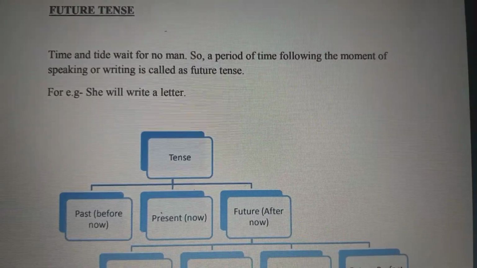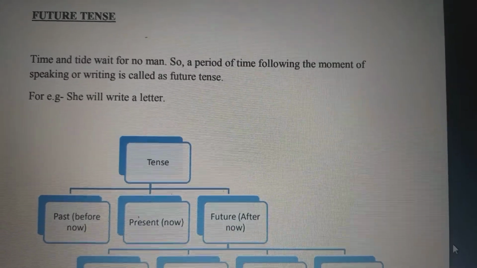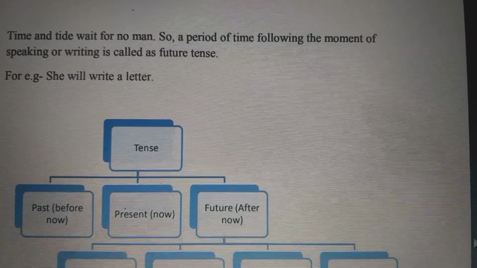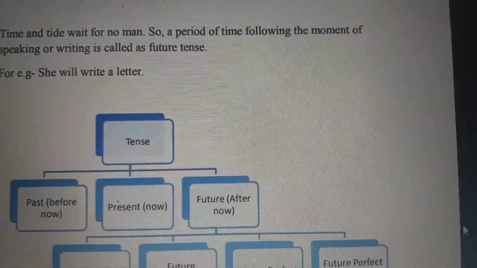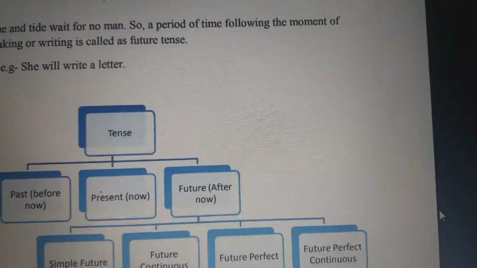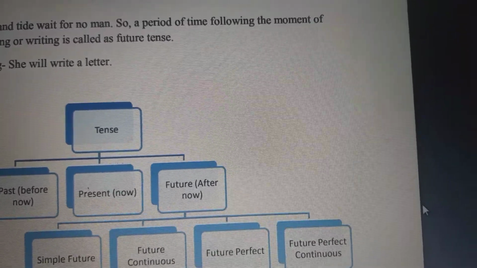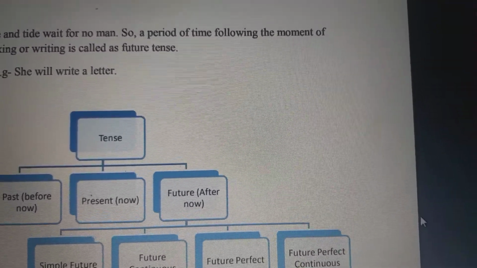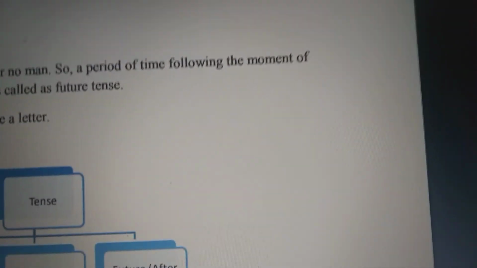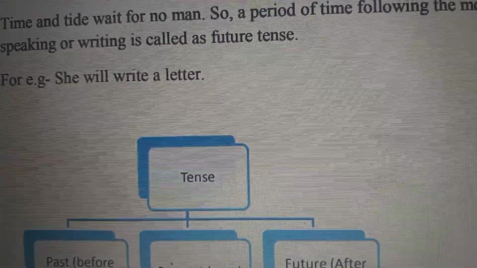Hello students, today the topic of our day is future tense. With the name of the topic only we can come to know that future means the things which have not yet happened, which are going to take place in later time, that is in future. As you say, time and tide wait for no man, so a period of time following the moment of speaking or writing is called future tense.